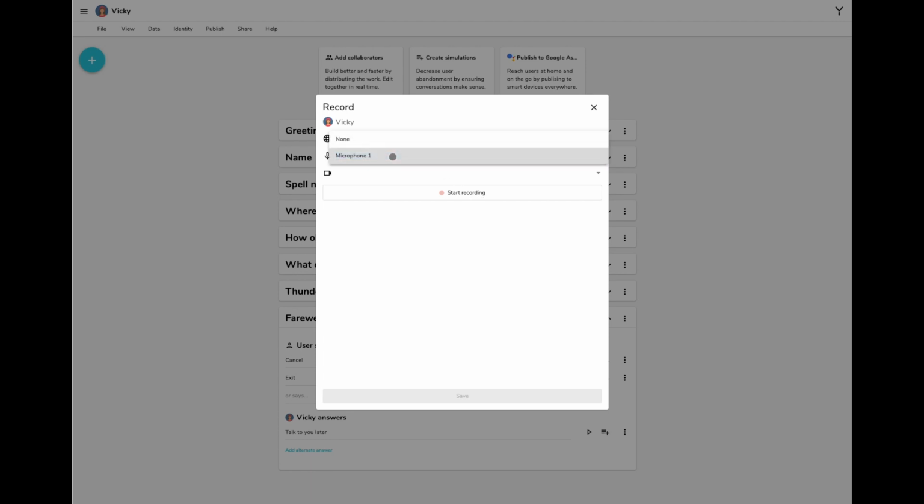Once you've selected one of your microphone inputs and press Start Recording, you'll be asked to give Yax permission to that mic.